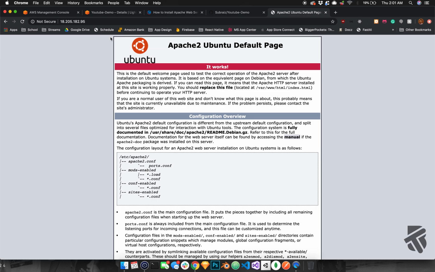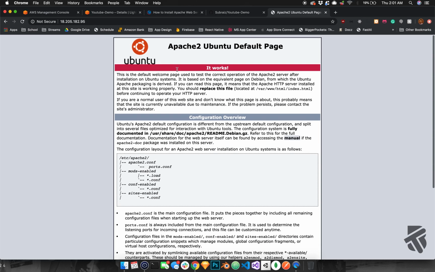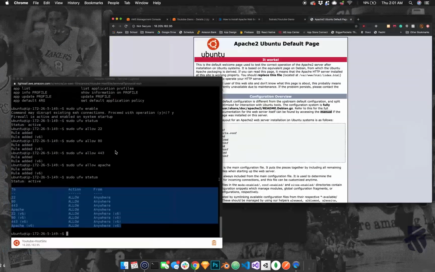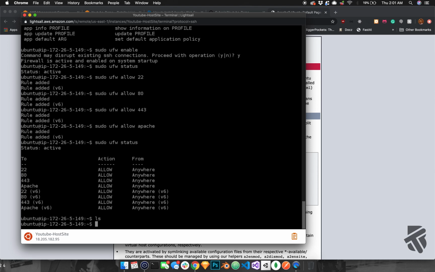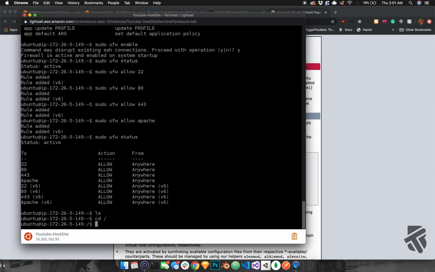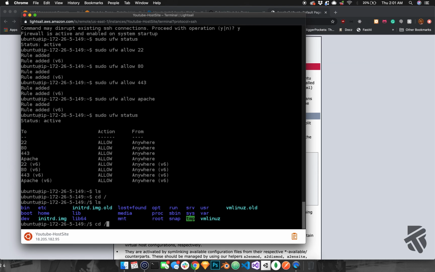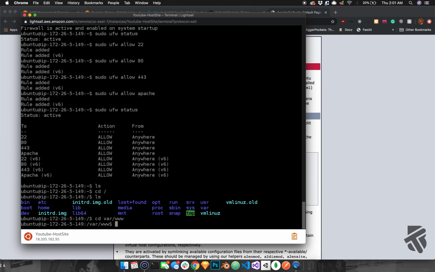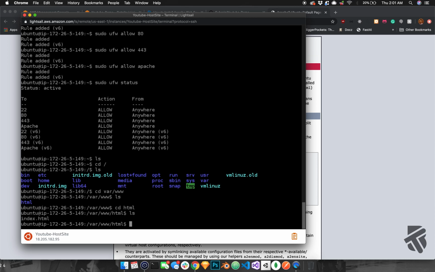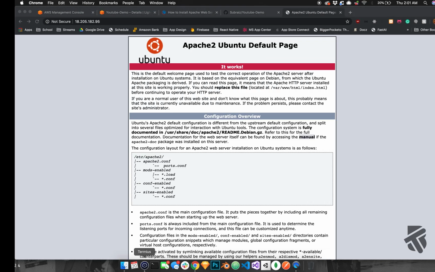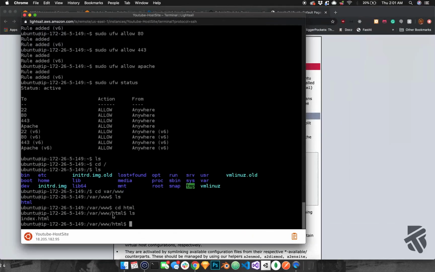Now what we want to do is say when we go to this IP address, instead of going to this page, we want to go to our own website. So let me show you real quick what it does. It says type in ls, right? This is the home directory we're in right now. We want to go to the root directory real quick, and there's this folder called var, and when you install Apache, it creates this other folder called www, and this is where your sites are going to be. So if I type in ls, you're going to see this html folder, and this is actually what's being served right now. This right here is the index.html file.